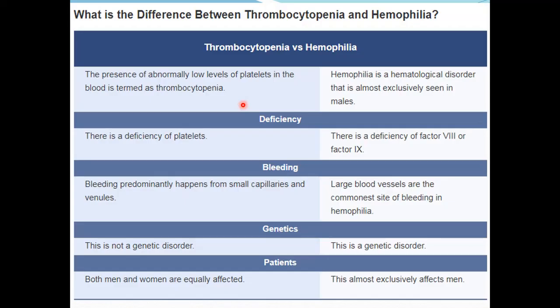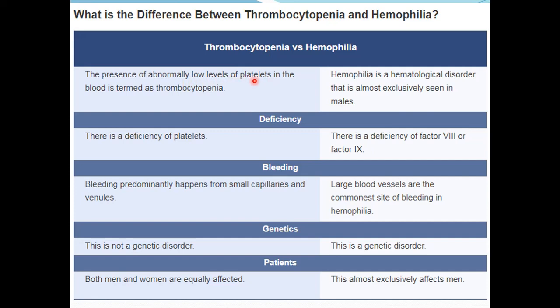Now, again, a comparison of thrombocytopenia and hemophilia so that you can become more clear, and in future, when there is a case scenario, you can easily differentiate which condition the subject is having. So, in thrombocytopenia, as we discussed, there is a low level of platelets in the blood.